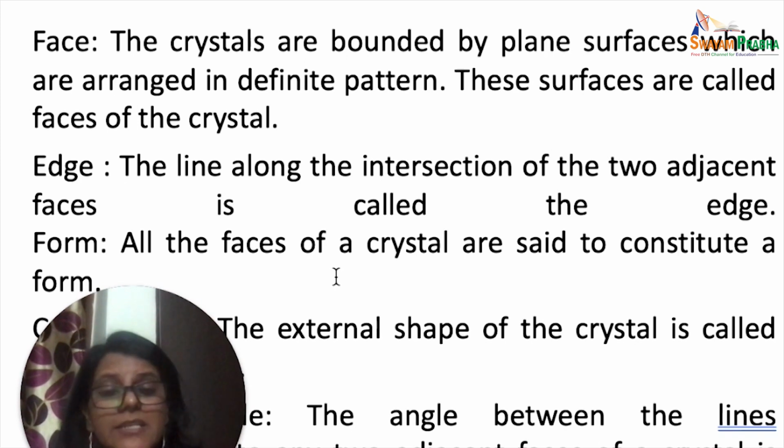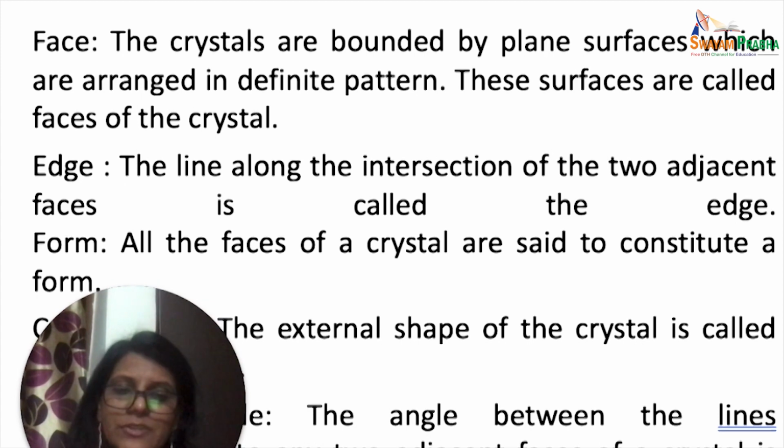Then comes the interfacial angle. Now, what is an interfacial angle? The angle between the lines perpendicular to any two adjacent faces of a crystal is called an interfacial angle. I'm repeating.